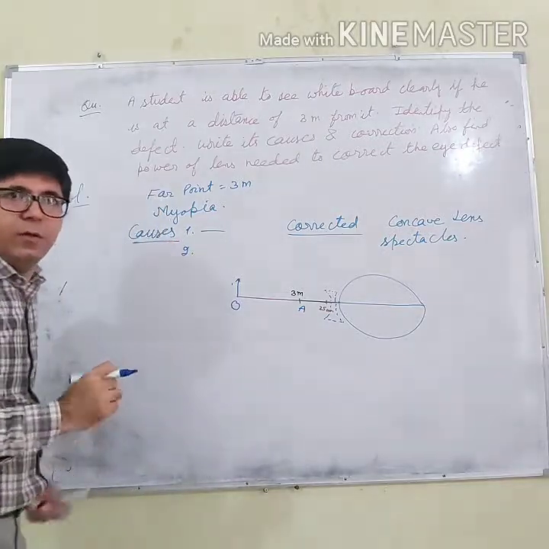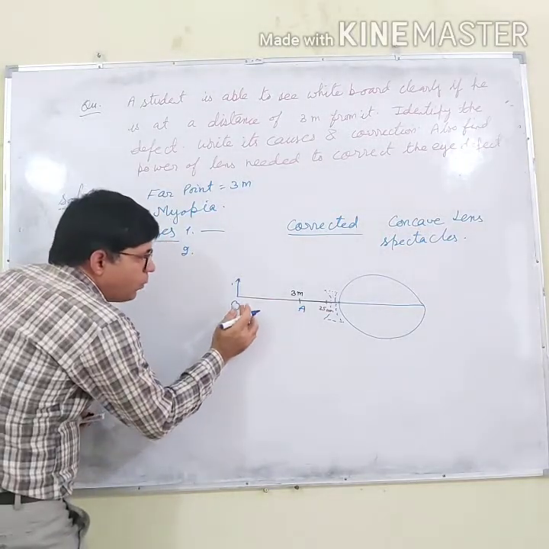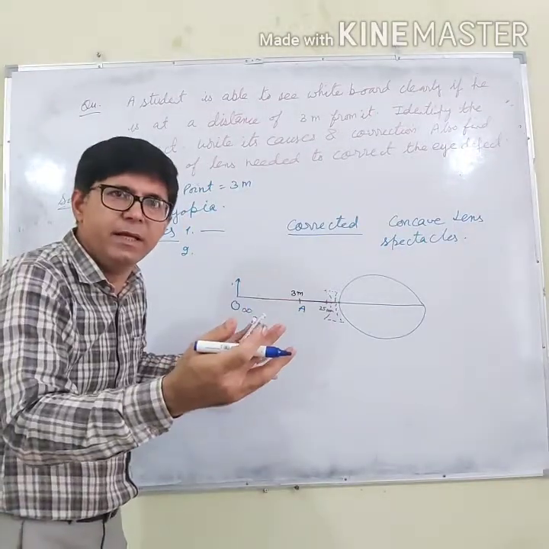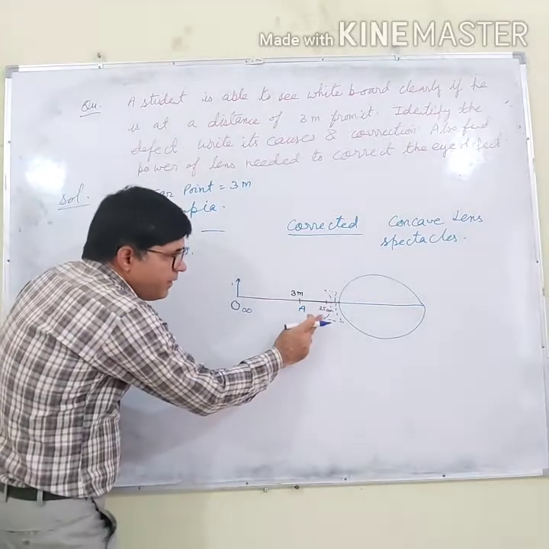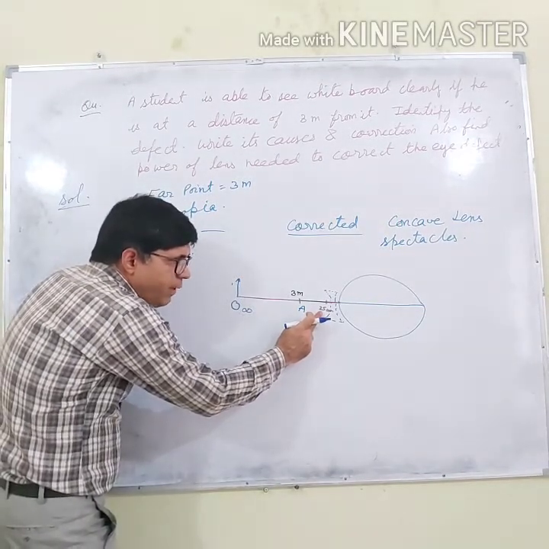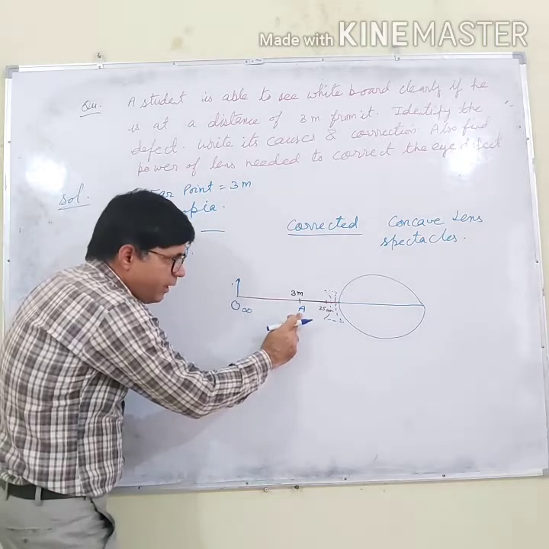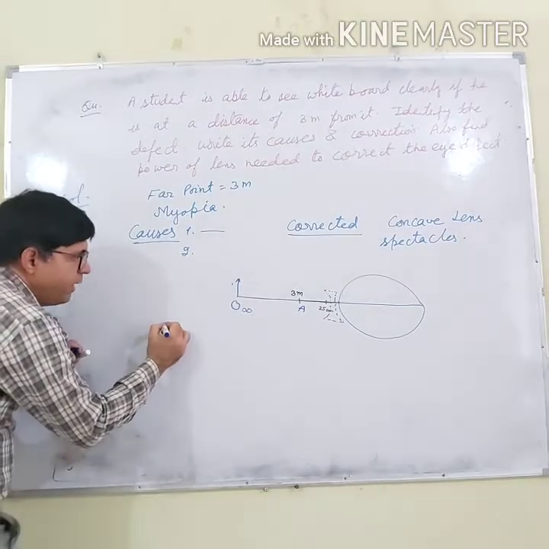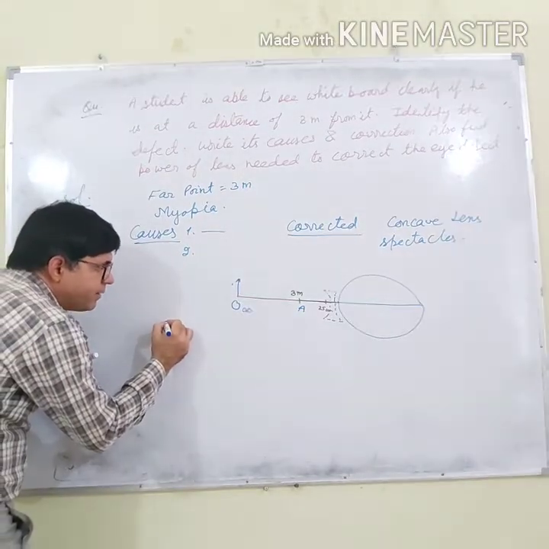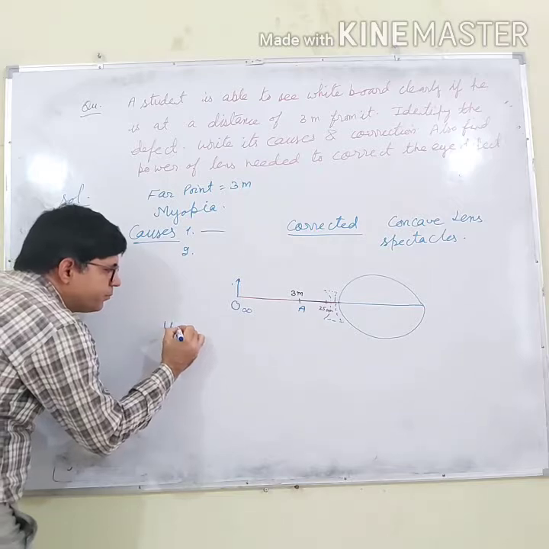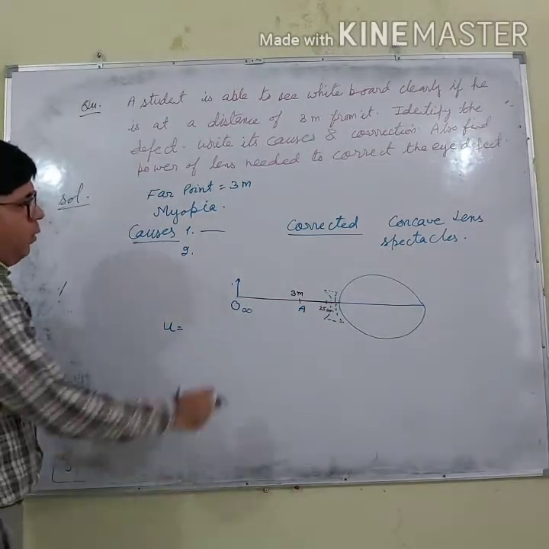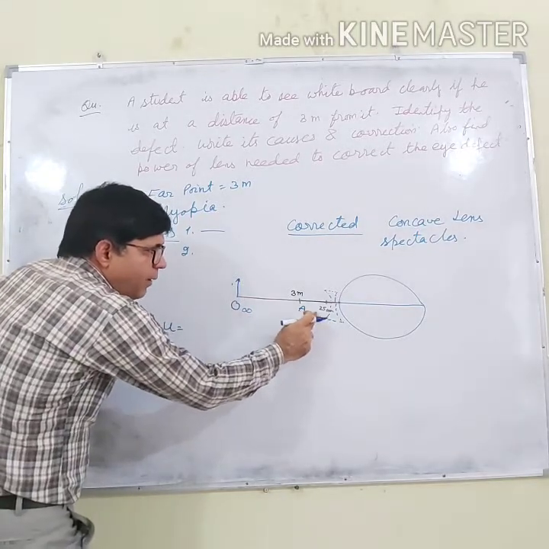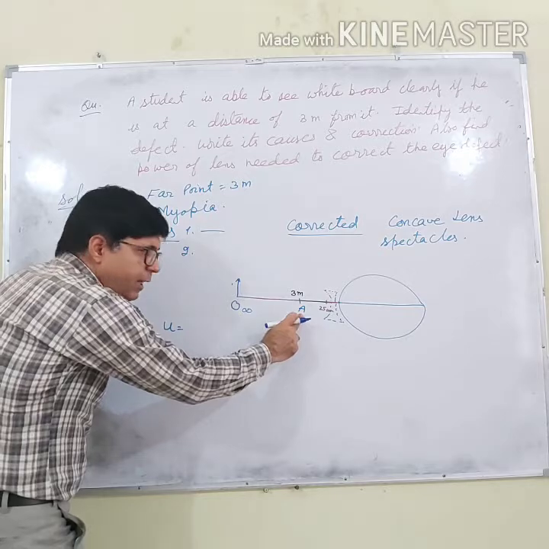If the object is at infinity, because the far point for a normal eye is infinity, the lens must be able to form its image at point A, 3 meters, because for 3 meters he is able to see. So what does it mean? If an object is at infinity, the lens must be able to form its image at 3 meters.